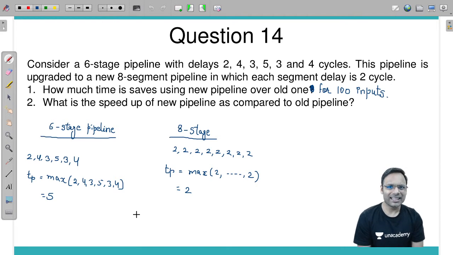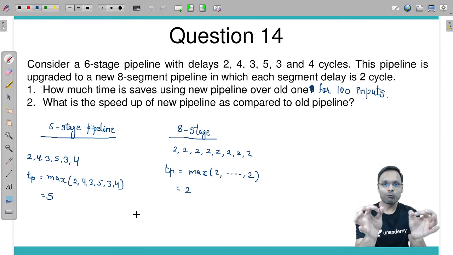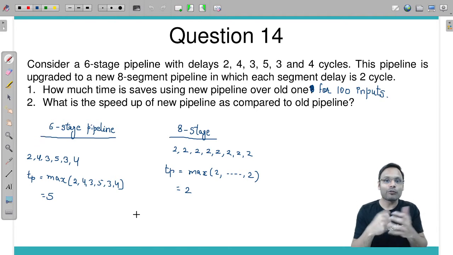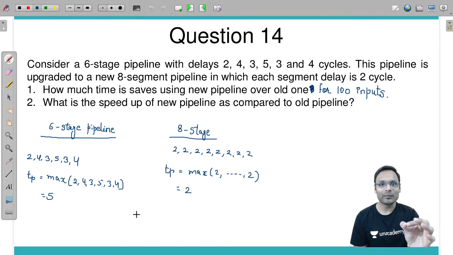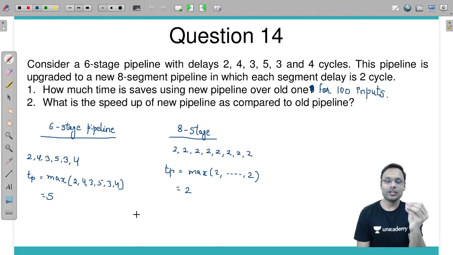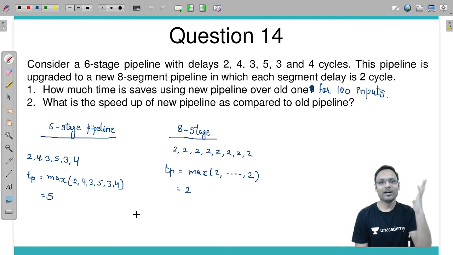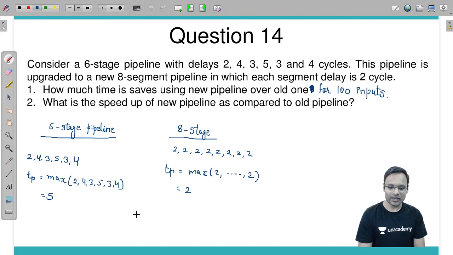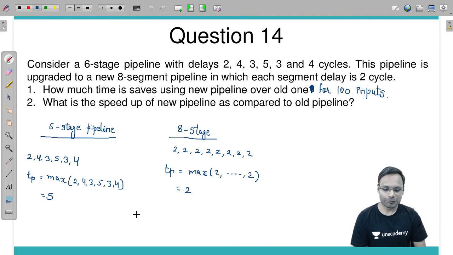I can say that my new technique is 4x faster, 4 times faster than the previous technique. Yes, that is the speed up of the new technique. Speed up of 4 means 4 times the new technique is faster than the old technique. Is that clear, cool, understood? If everything is clear, understood what is the speed up and how to calculate it, सबको समझ में आया?